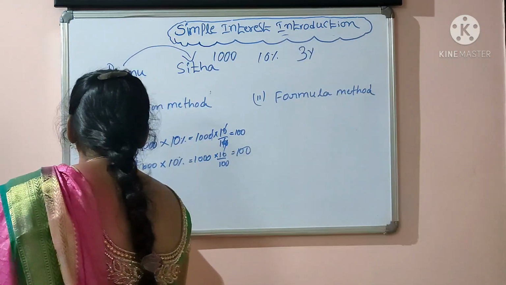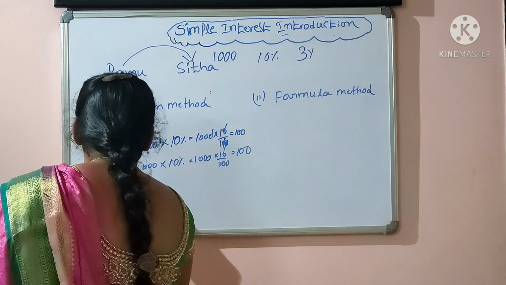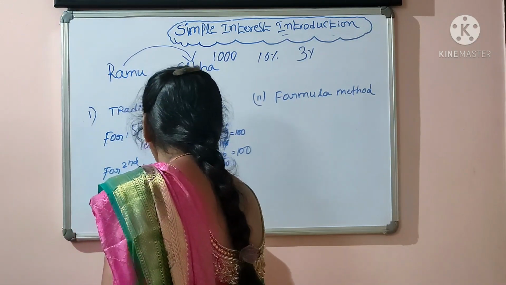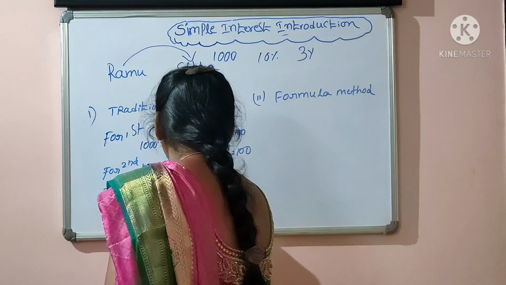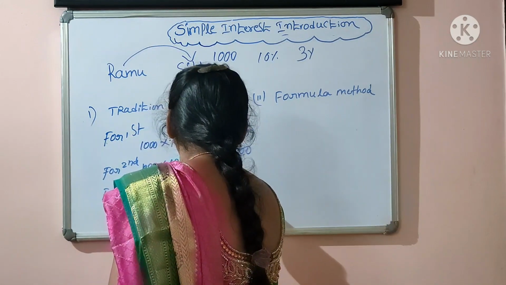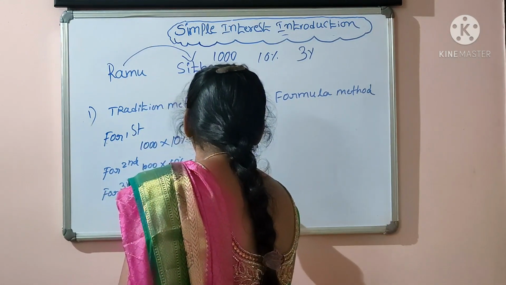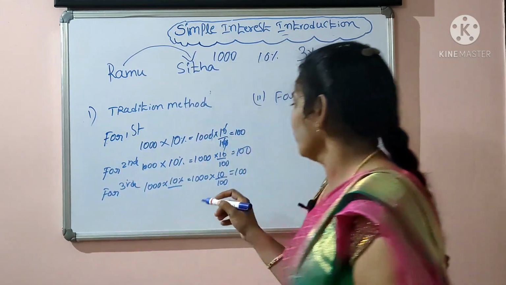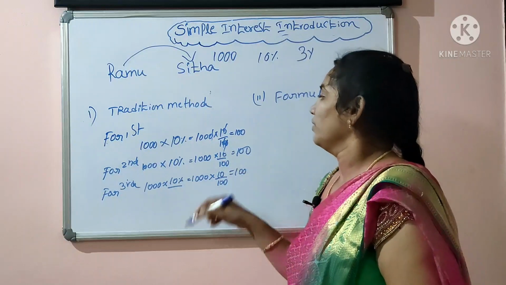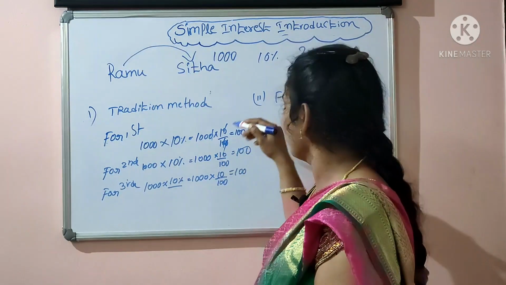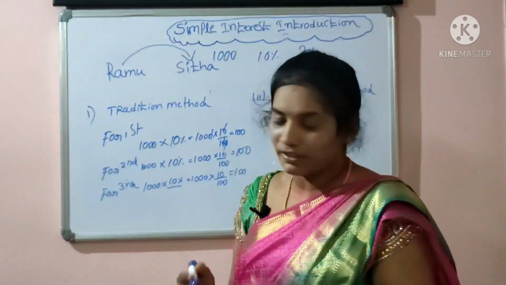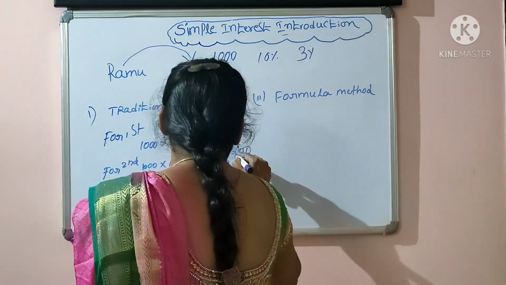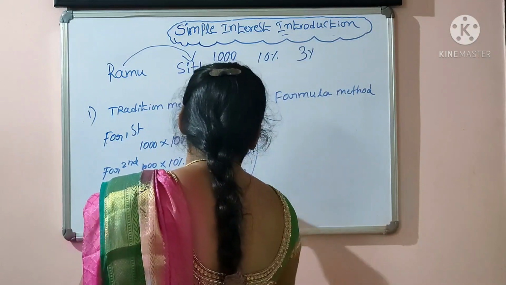For the third year, 1000 into 10%, 1000 into 10 by 100. So the third year interest is 100. Here 300 is the interest for 3 years. Totally the interest is 300.